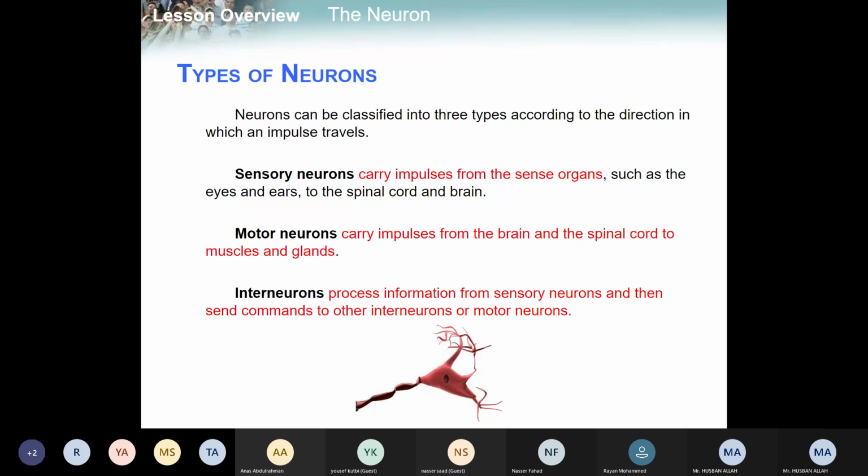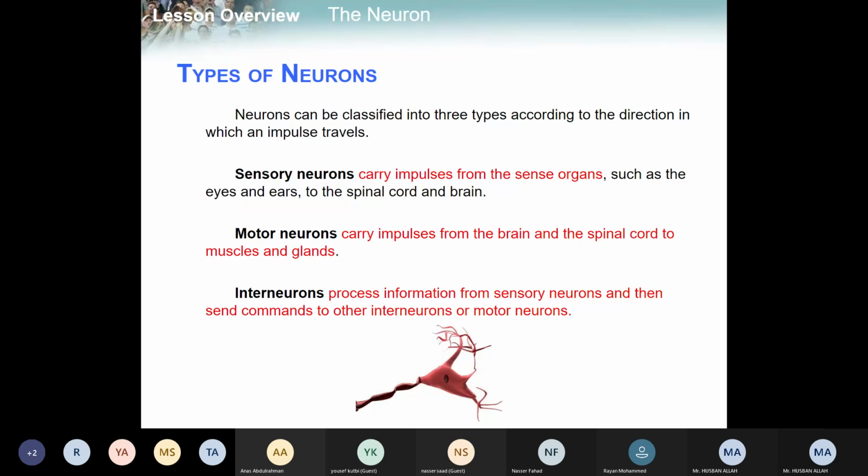Let's suppose you are going to eat some delicious food, and when you touch it to your tongue, your tongue also contains sensory neurons, but it will be a sensory neuron for taste, right? Here it is for the sense of touch. So it will be different.